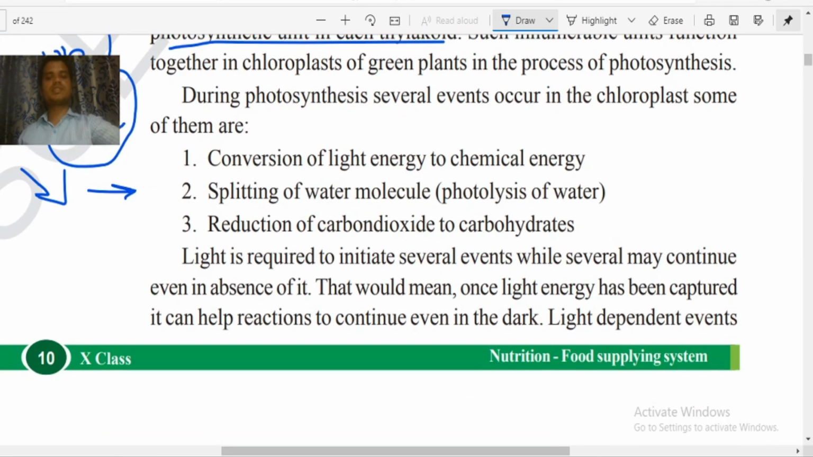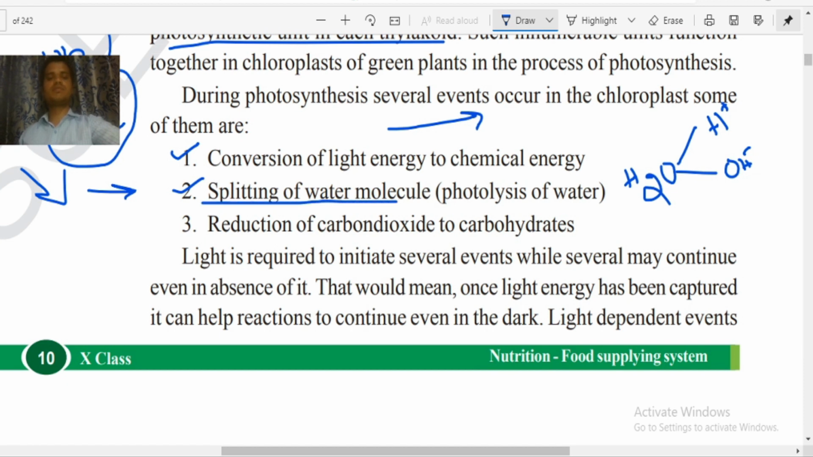Now during photosynthesis, several events occur in the chloroplast. Some of them are: point number one, conversion of light energy to chemical energy. During the process of photosynthesis, the light energy will be converted into chemical energy. Now in step number two, the splitting of water molecule, that is, the water molecule H2O will be divided into hydrogen, that is H plus, and hydroxyl ion, that is OH minus. Okay, H2O will be divided into H plus and OH minus, that is nothing but splitting of water molecule.